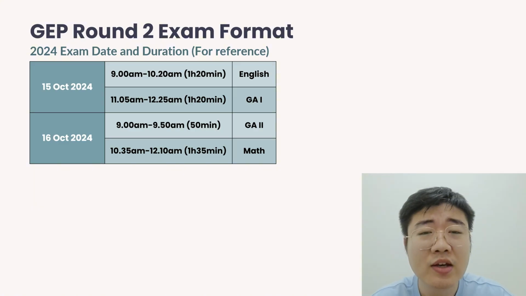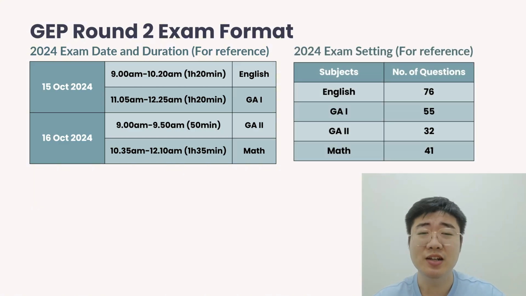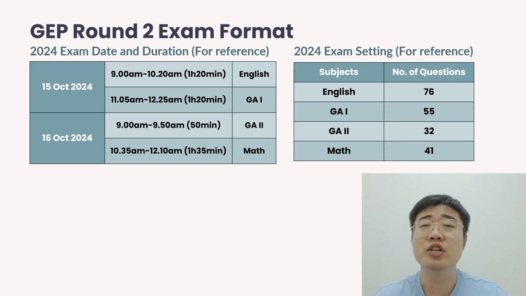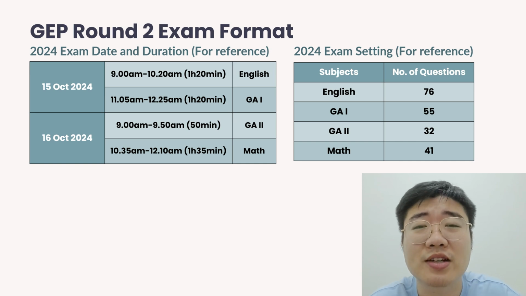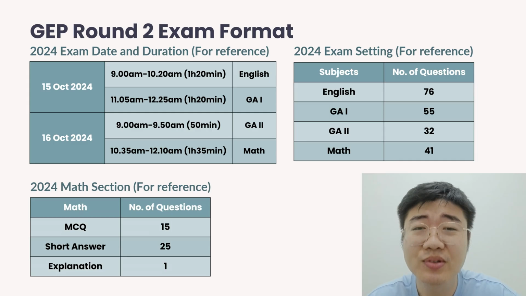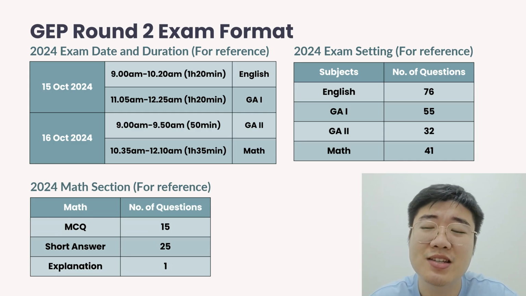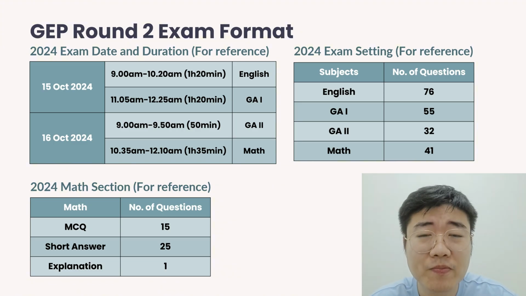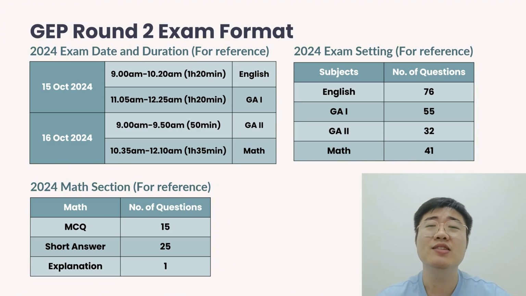So about the number of questions that are tested, in English, we have 76 questions, GA1 is 55, GA2 is 32. And for the math, we have 41 questions. Out of these 41 questions, 15 of them will be MCQ, 25 will be short answer questions, and there's one question where we need to explain our reasons as well. So after we are clear about the exam format, let's talk about the selection process.